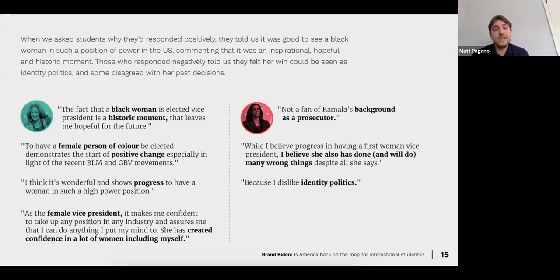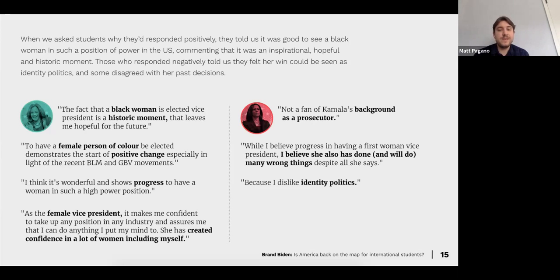But positively, again, the fact that a Black woman is elected vice president is a historic moment. To have a female person of color be elected demonstrates the start of positive change, especially in light of the recent BLM movements. It's wonderful and shows progress to have a woman in such a high power.